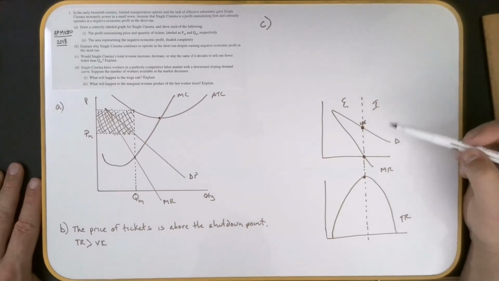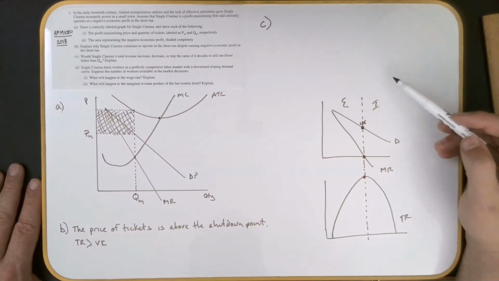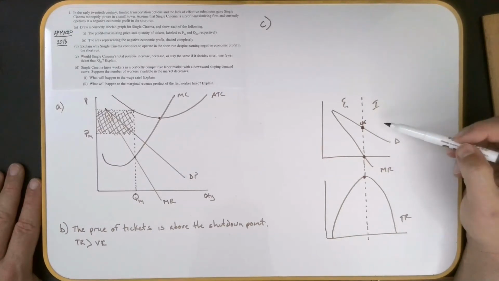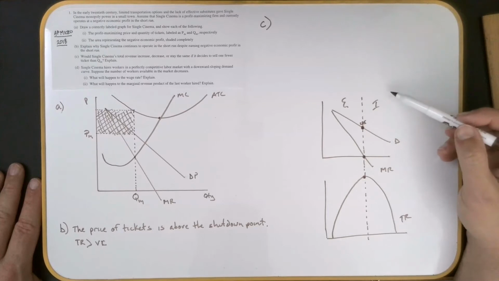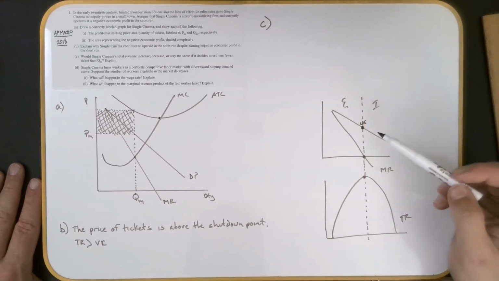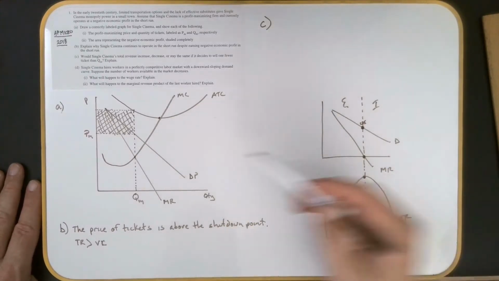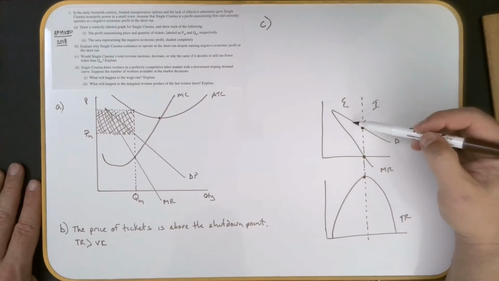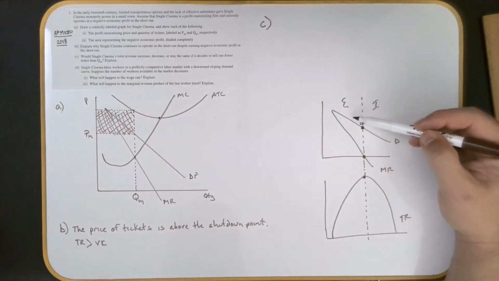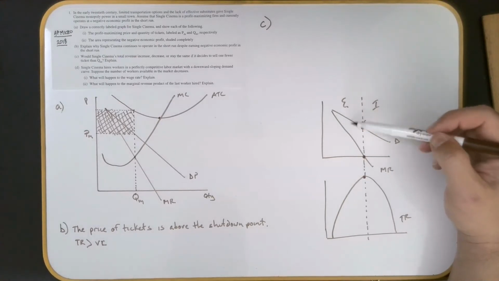Now, if you remember, when it comes to elasticity, if you raise your price and you make more money, you're in the inelastic zone. But if you raise your price and make less money, you're in the elastic zone. So currently, this monopoly, actually, monopolies are always operating in the elastic zone. That's why they don't continue to raise their prices. If they raise their prices, they make less money because they're in the elastic zone.